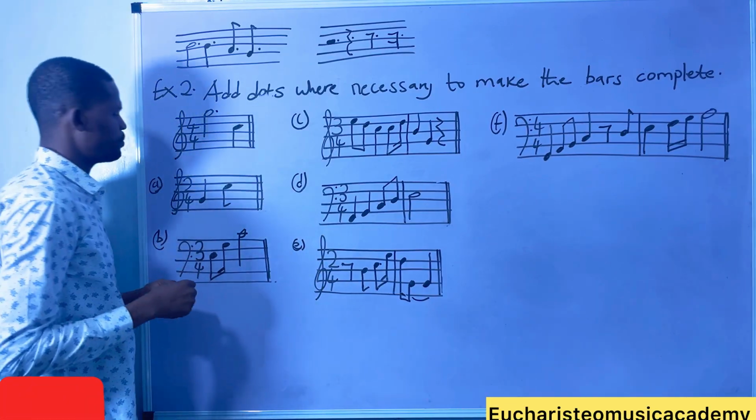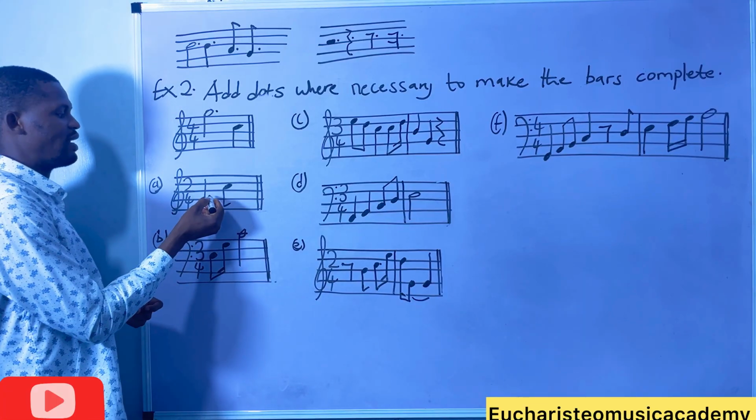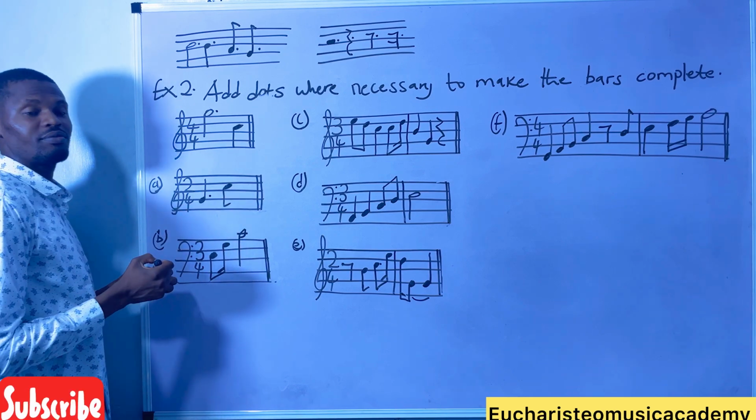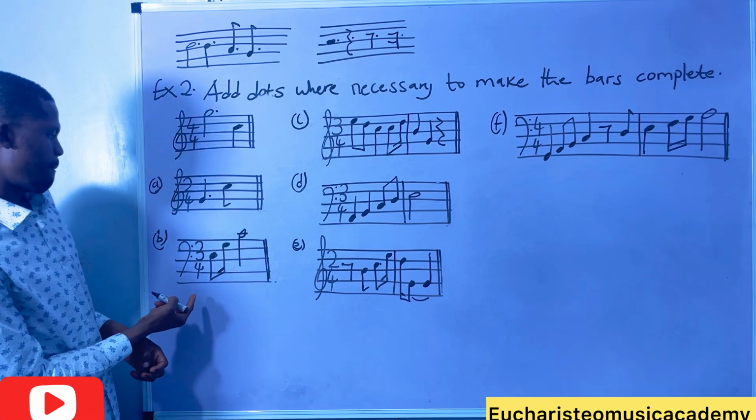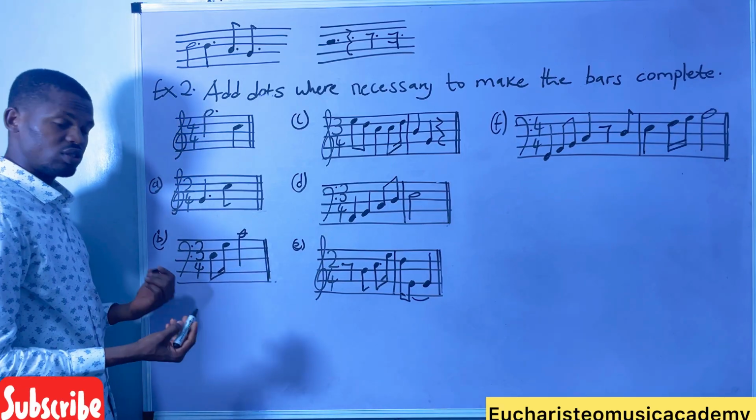So let's take the first one, A. 2/4, which one to dot? Obviously, the crochet. Am I right? 1.5 plus half gives us 2. 3/4 is 2 already. What's the dot? Here we dot, here we dot.